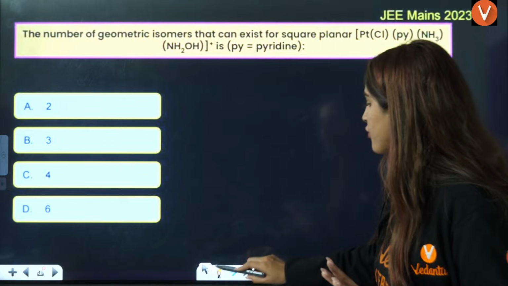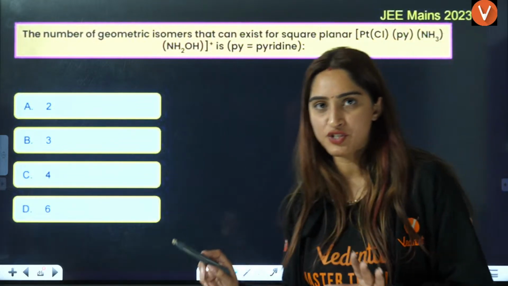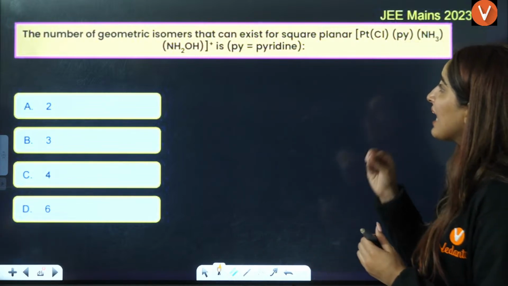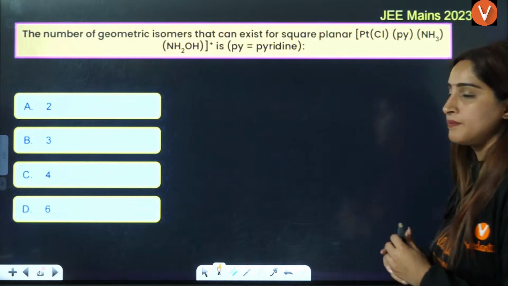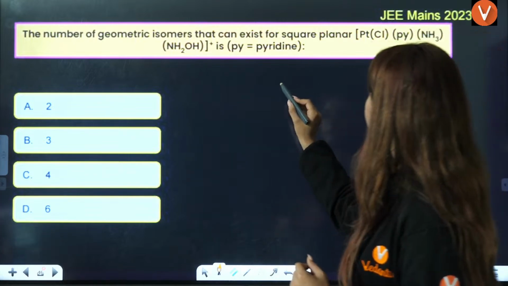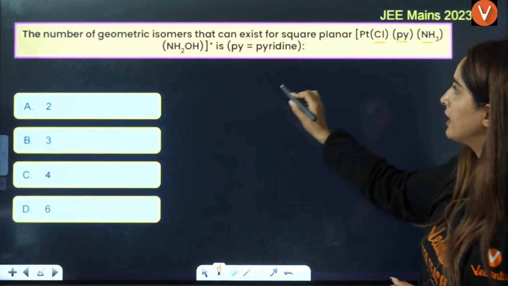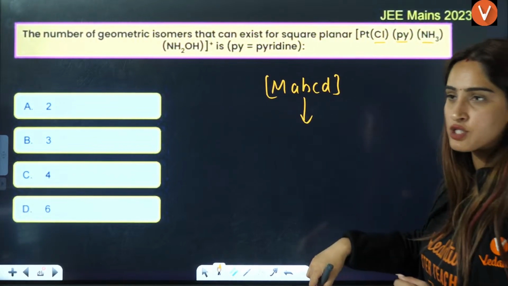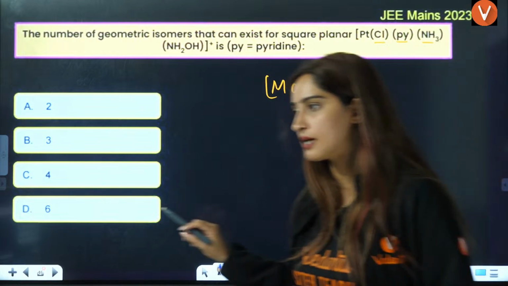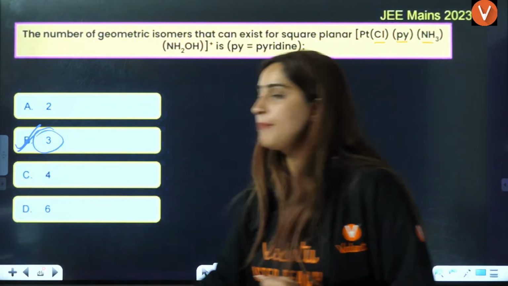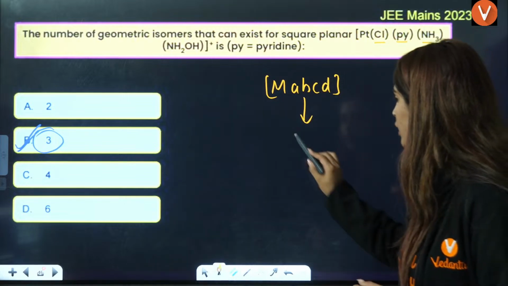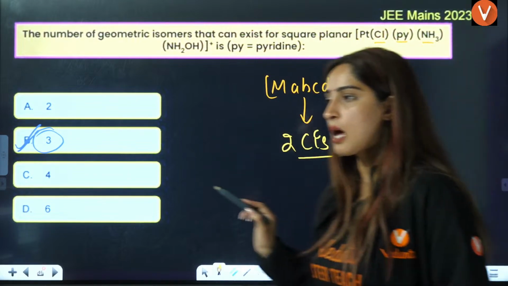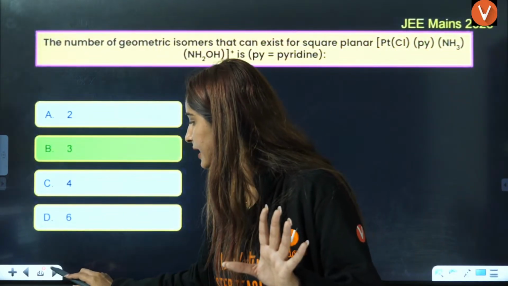Now, from the same, they have asked one previous year question of JEE Mains, that is the number of geometrical isomers that can exist for square planar. As you can see, this is Pt A, B, C, D. So this is MABCD kind of complex. They are saying geometrical isomer. You have three geometrical isomers here. So B is the correct answer, that is having two cis plus one trans.